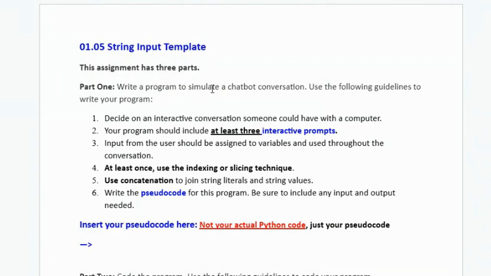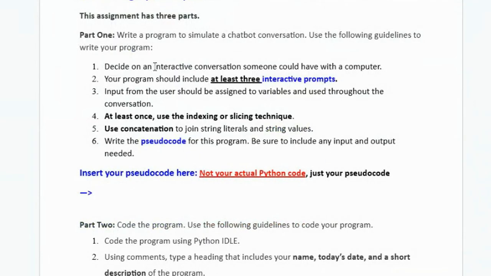Write a program to simulate a chatbot conversation. So you're supposed to decide on an interactive conversation someone could have with a computer. It should have at least 3 interactive prompts. Input should be assigned to variables. You should use indexing and slicing at least once, concatenation, and write the pseudocode.